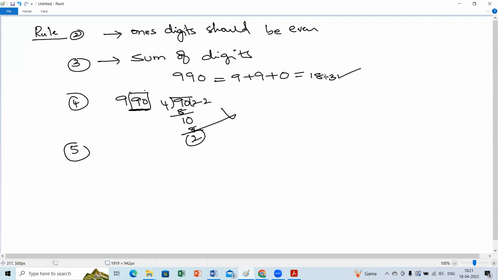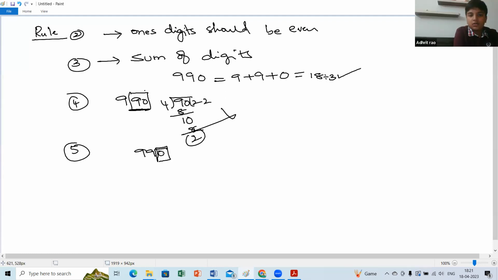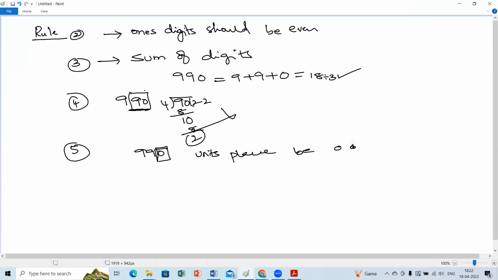Coming to the 5 rule. What is the 5 rule, Adrit? Only the units place. Ma'am, we should check the units place. What should it be? Ma'am, 0. Only 0? Ma'am, 0 or 5. Very good. 0 or 5. Excellent.